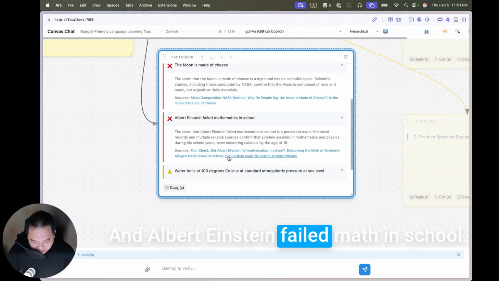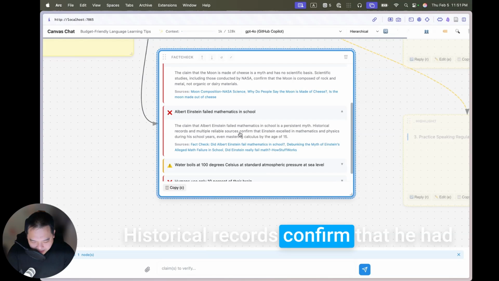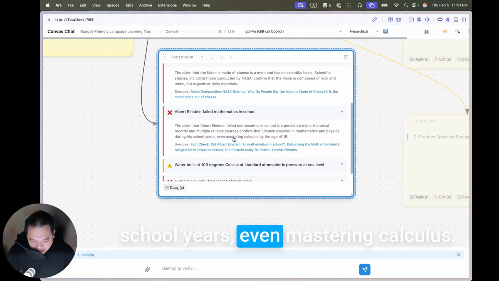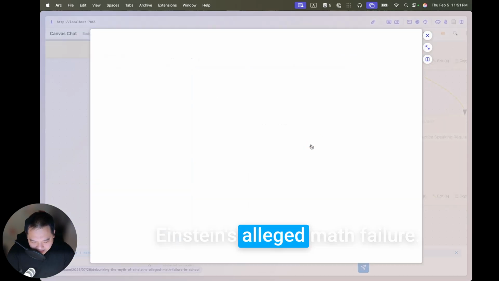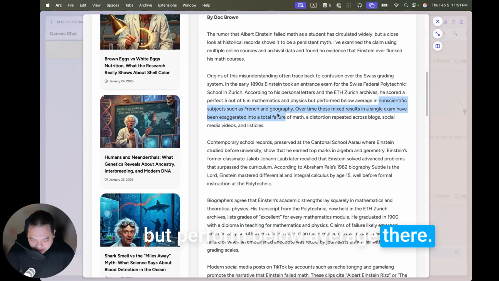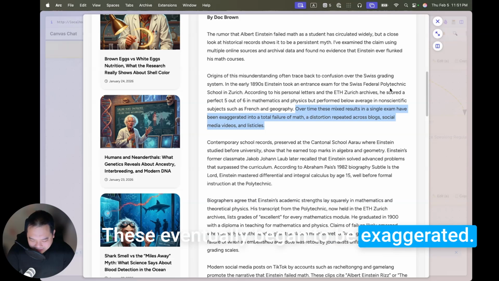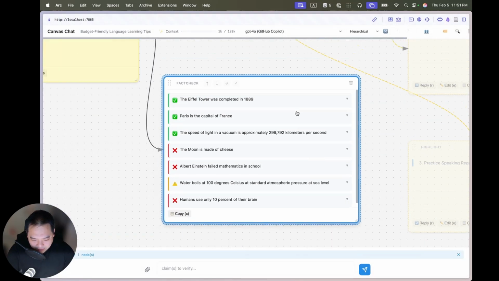And Albert Einstein failed math in school. It's a persistent myth. Historical records confirm that he excelled in math and physics during his school years, even mastering calculus. So where did that come from? Debunking the myth of Einstein's alleged math failure. Oh, below average and non-scientific. Okay, perfect 5 out of 6 in math and physics, but he performed below average there. All right, these eventually began to be exaggerated. That's fun.